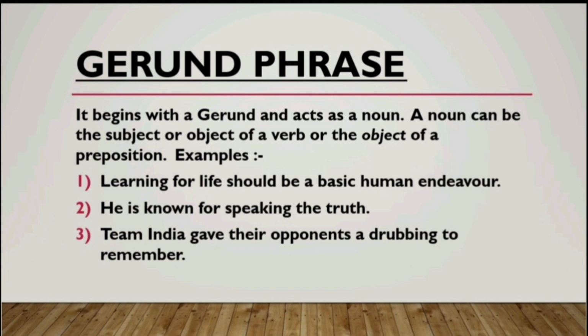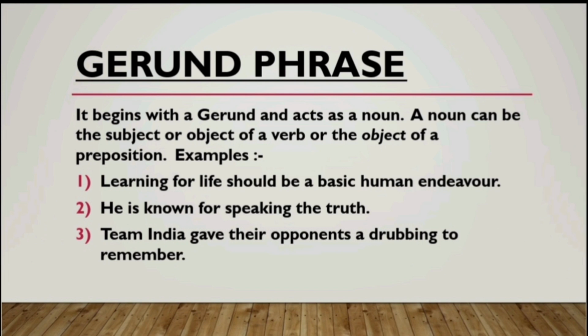Next is: he is known for speaking the truth. If you notice here, for is a preposition, and right after that, speaking the truth is a gerund phrase, because it is acting as the object of the preposition for. Speaking is the name of an action, it is a gerund.